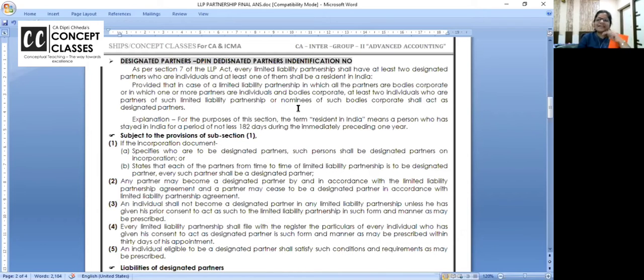Now if all are body corporate, then the nominees of the body corporate we will make designated partners. And one of the designated partners should be resident. Resident means he should be in India for 180 days or more during the immediately preceding 1 year. Then he can become, if last year you were resident, then this year you can become the designated partner.